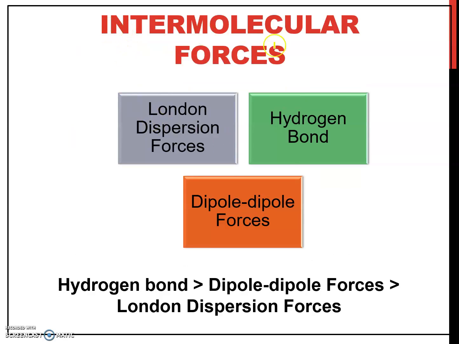So the intermolecular forces, for example, are London dispersion forces, hydrogen bond, and dipole-dipole forces. Among these three intermolecular forces, hydrogen bond is the strongest compared to dipole-dipole forces. Dipole-dipole forces are stronger than London dispersion forces. So London dispersion forces are the weakest compared to dipole-dipole forces and hydrogen bond.